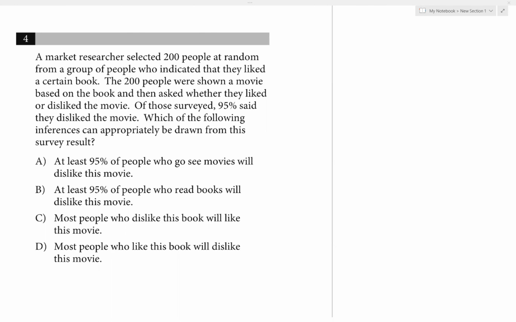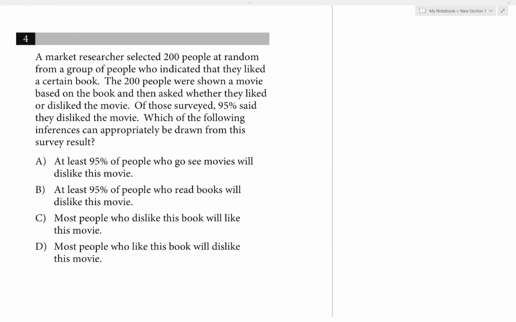All right, question 4. A market researcher selected 200 people at random from a group of people who indicated that they like a certain book. The 200 people were shown a movie based on the book and then asked whether they liked or disliked the movie. Of those surveyed, 95% said they disliked the movie. Which of the following inferences can approximately be drawn from the survey result?